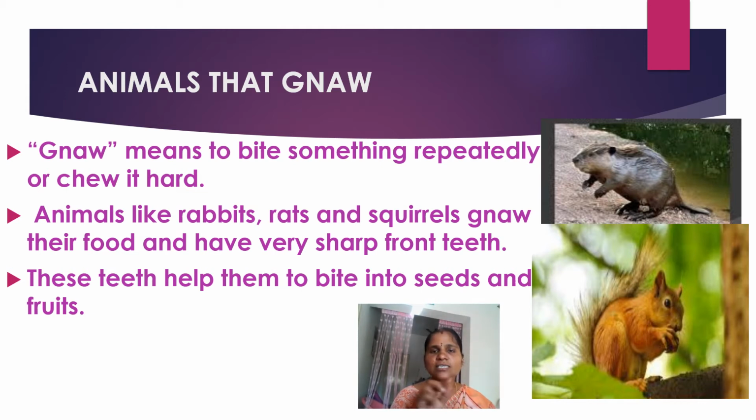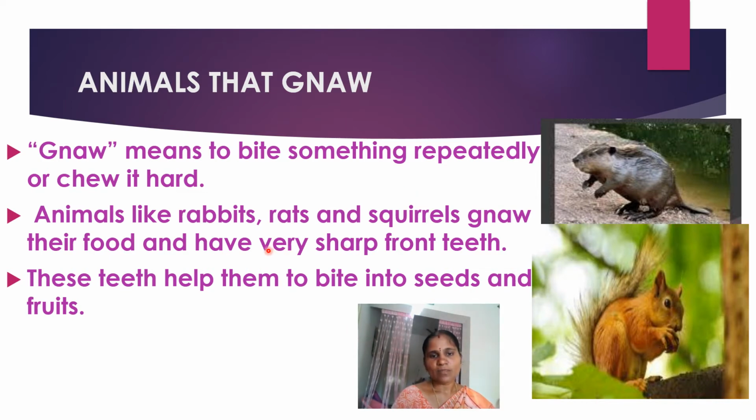These animals have two front teeth in both jaws, and they are broad and sharp teeth. With the help of those teeth, it continuously and repeatedly bites the food. Animals like rabbits, rats, and squirrels gnaw their food. Which animals will gnaw the food?